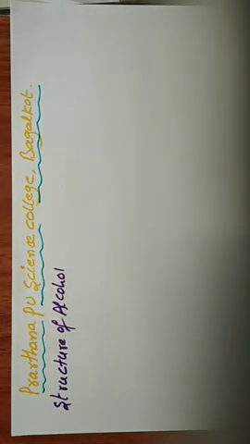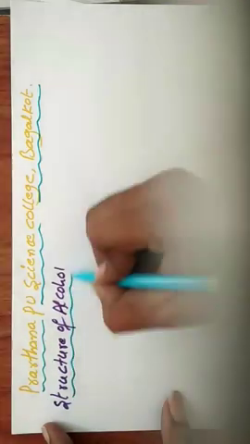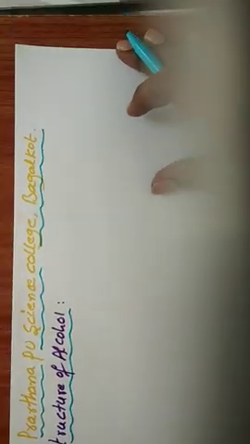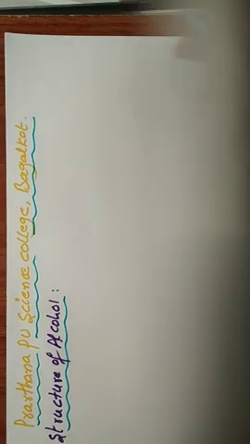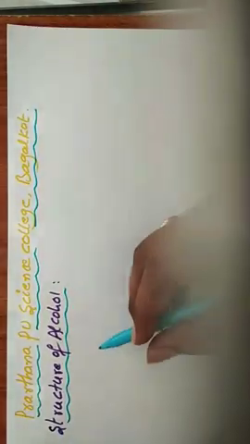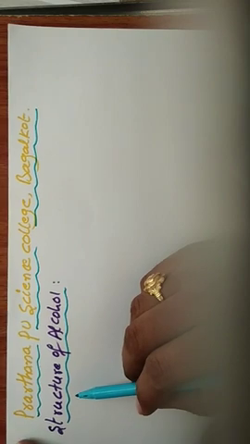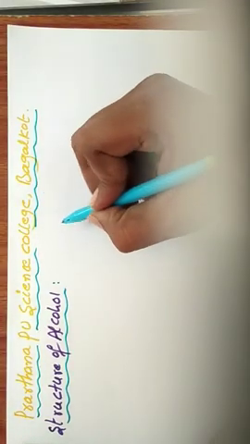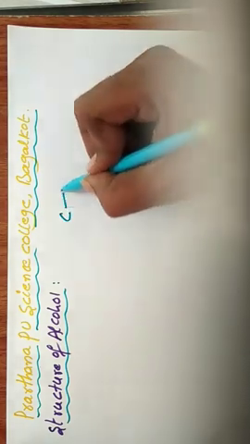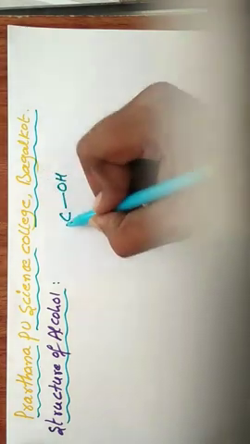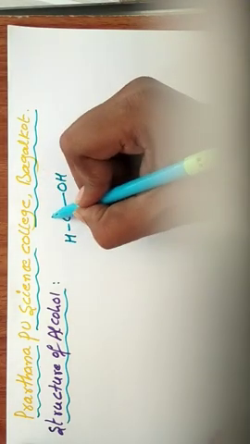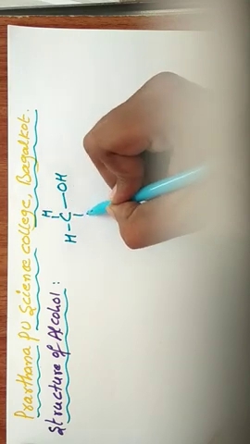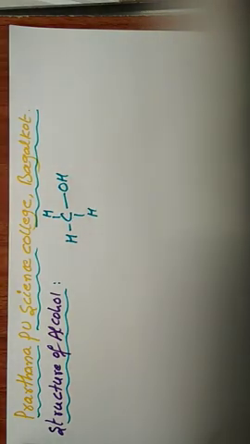In the case of the structure of alcohol, suppose you take any one example. By using that example, it is easy to understand the structure of alcohol. Suppose you take methyl alcohol. What is the structure of methyl alcohol? CH3-OH. This is the methyl alcohol structure.